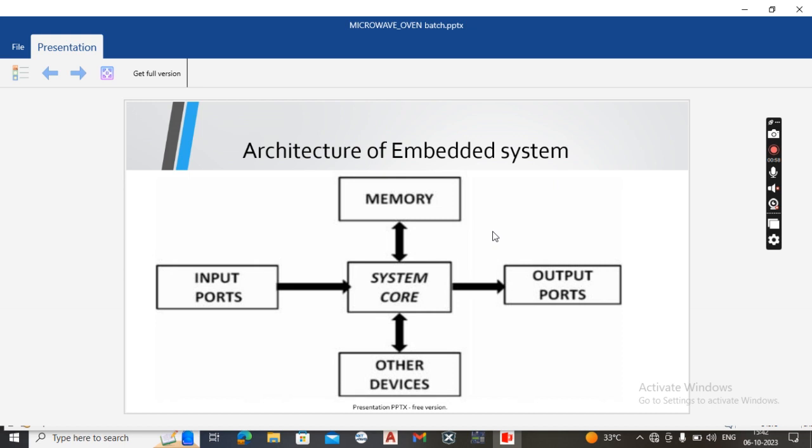Here the other devices are additional hardware. Additional hardware is used to do specific tasks like analog to digital converters and timers. In the embedded system architecture, we also discussed the communication interface, which is used for communicating between these applications. Now my team member will continue the session.